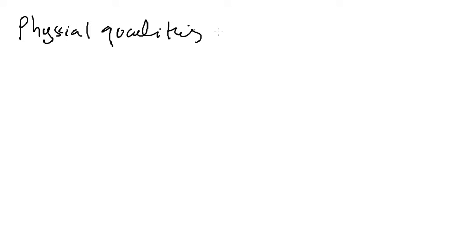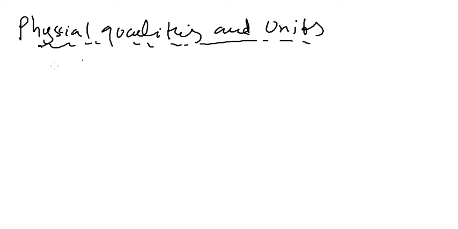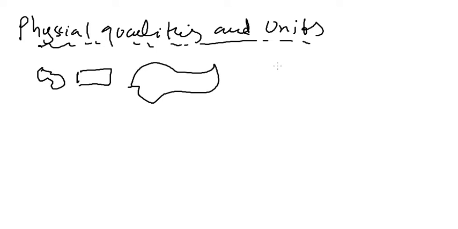In this video, we will talk about physical quantities, and we'll define units for these physical quantities. So there are different ranges of objects in the universe. Some are small, some are large, some are huge. For example, the size of the universe is very big, and the size of an atom is very small.